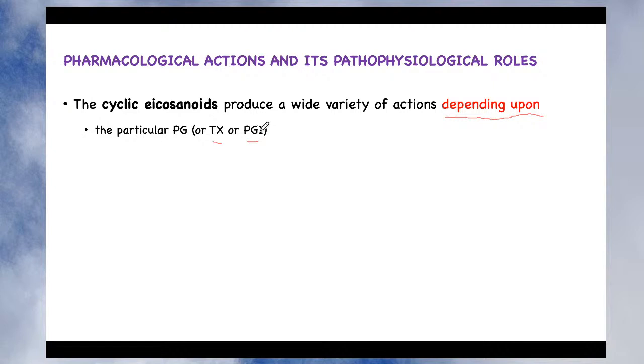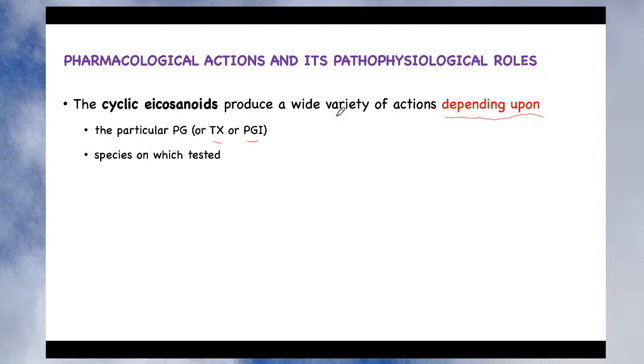So depending upon the particular type of prostaglandin, their action may change. Maybe somewhere prostaglandin I2 may produce contraction, whereas in the same tissue some other type of prostaglandin may produce dilatation. So these are opposite effects depending upon the type of prostaglandin. So the first factor is the particular type of the prostaglandin.